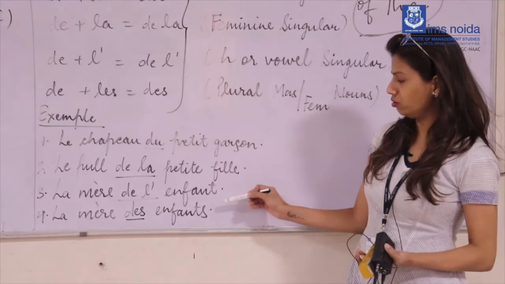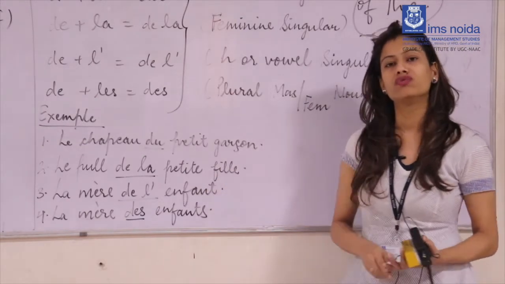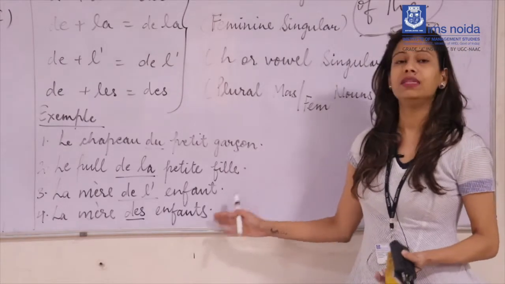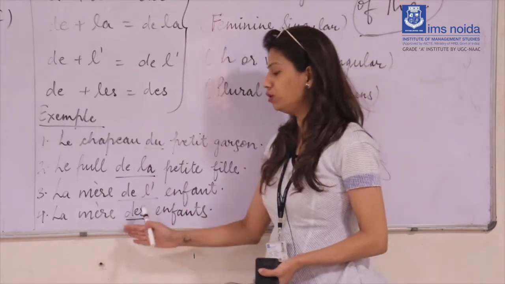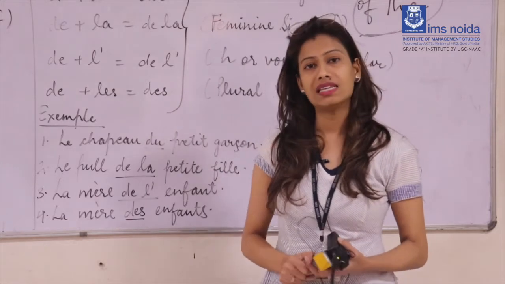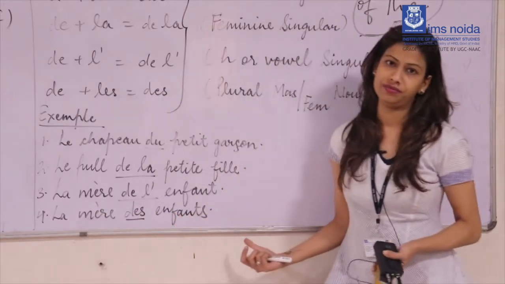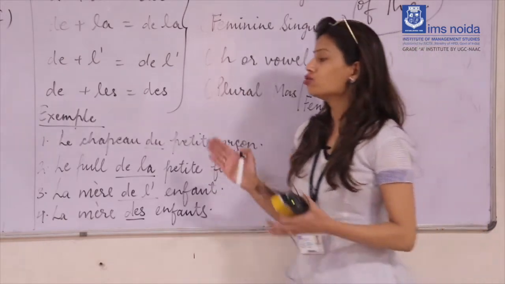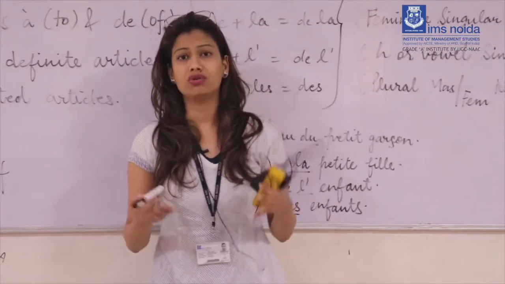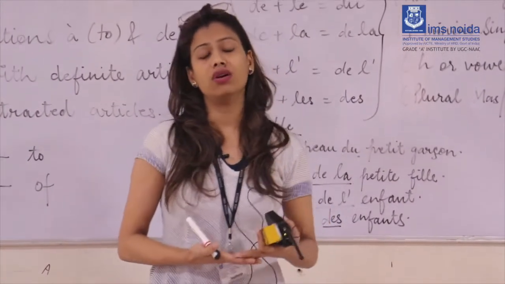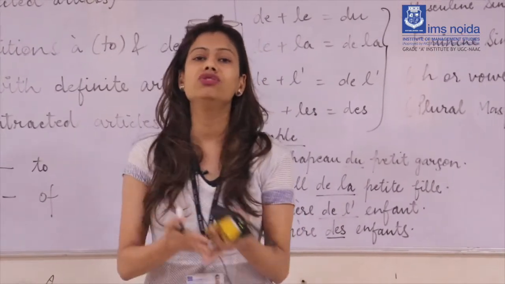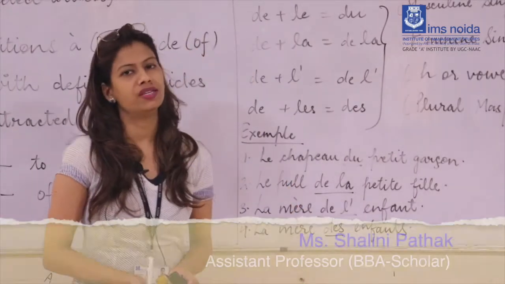In this I have changed the word enfant, which is used for the child, by adding s and making the plural of this noun, so we need to use the plural article before it. When you translate this sentence, the translation would be "the mother of the children." It's simple as that. Whenever you are framing a sentence and want to use "of the," you just need to focus on the gender of the noun, and before that put these articles based on the gender.